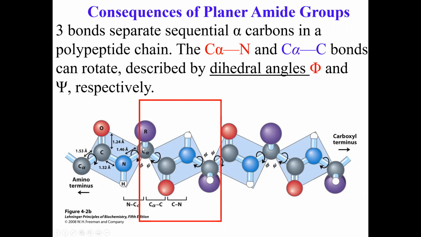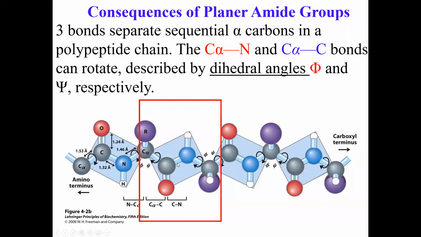So you can see here that the sequential alpha carbons of 2 amino acids are shown here in gray, and they are separated by 3 bonds: 1, 2, 3.